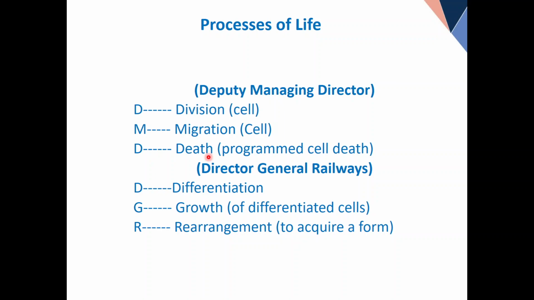Migration was there, then death occurs. As a result, there is a space created. The remaining cells differentiate into secreting cells and the duct cells. They become duct, okay? Now, once they differentiate, then they grow. Like they are muscle cell, they grow. And while they are growing, they give us these beautiful shapes.